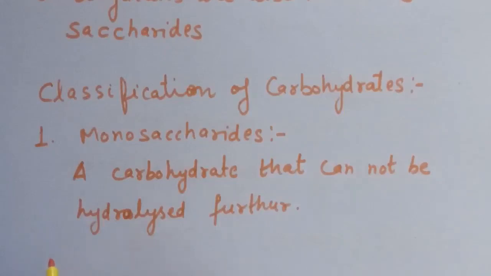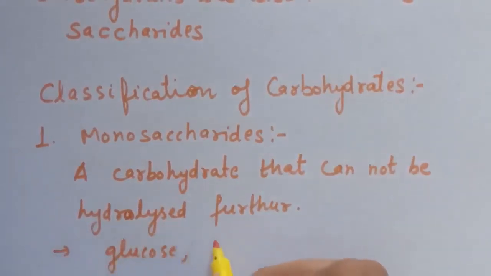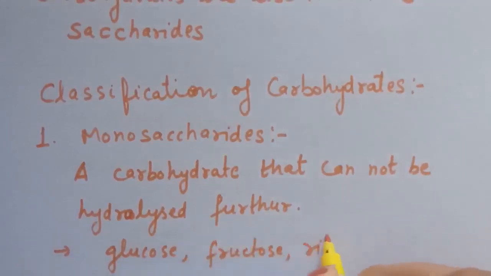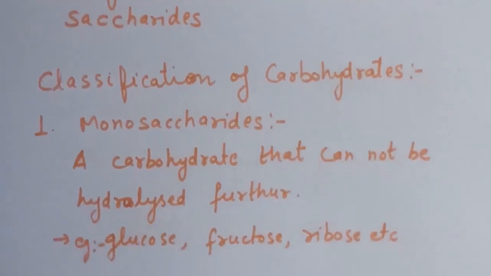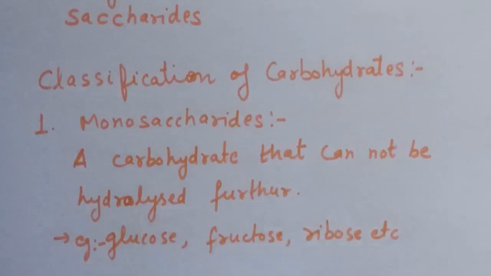Examples of monosaccharides are glucose, fructose, ribose, etc. Monosaccharides are those which cannot be hydrolyzed further, and these monosaccharides are the smallest unit of any carbohydrate.